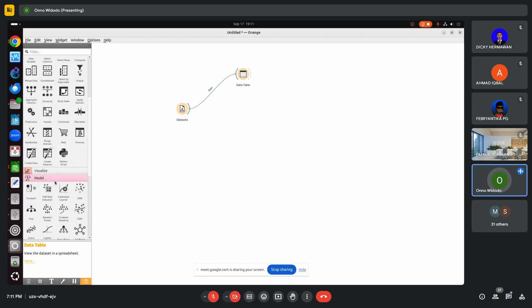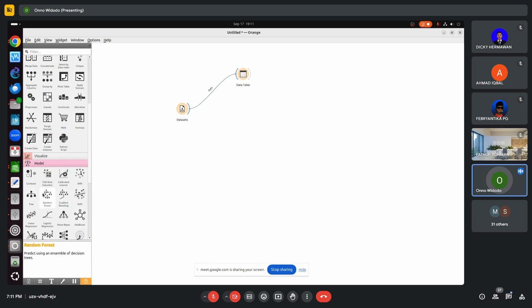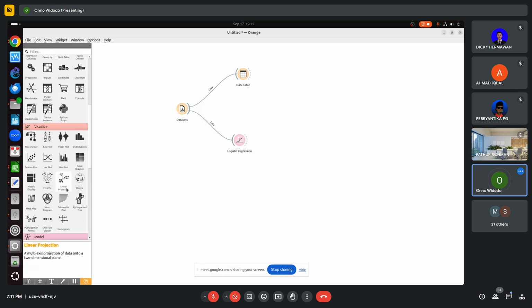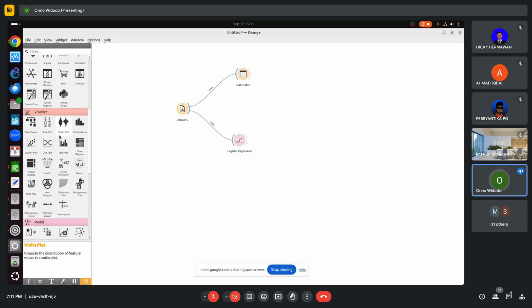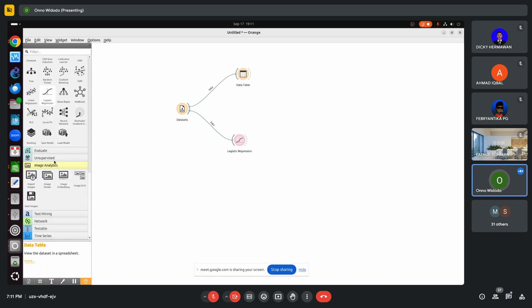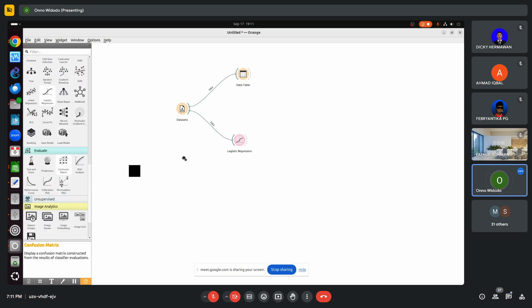So for modeling these things, I can use tree or random forest, but I cannot use linear regression. I can use logistic regression. For example, I use logistic regression. Then I have the model, and then I can visualize the classification. Where is it called? I think around here. Okay, this one. To see the misclassification, we can use confusion matrix here.